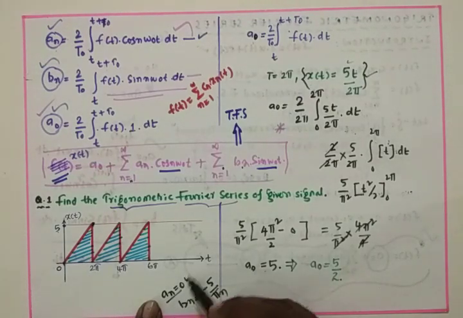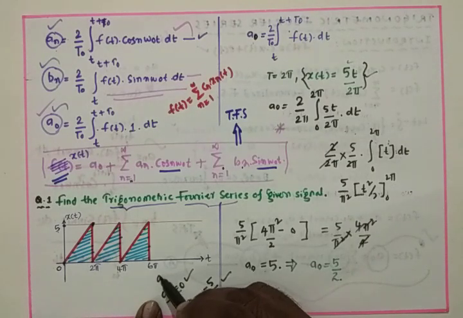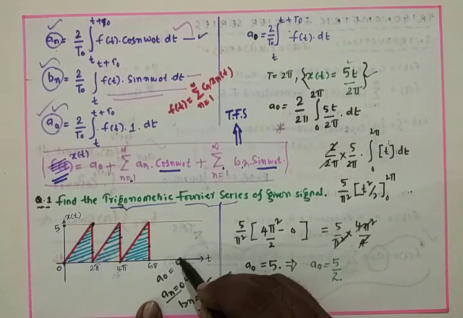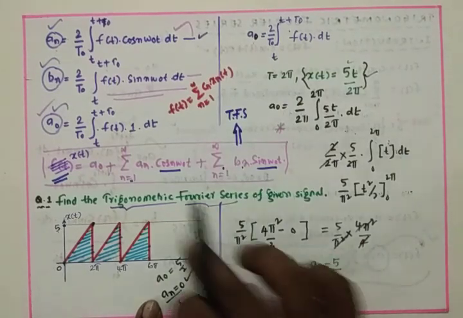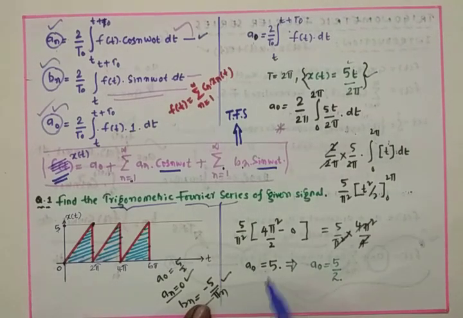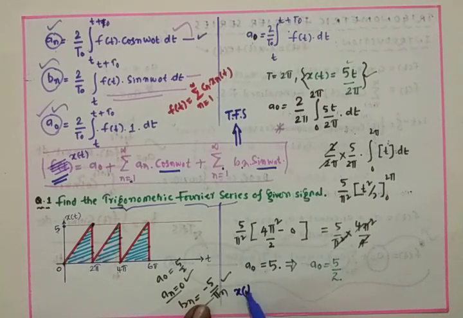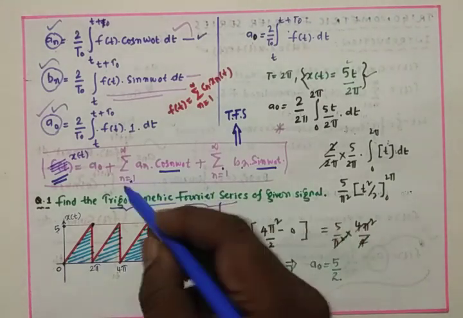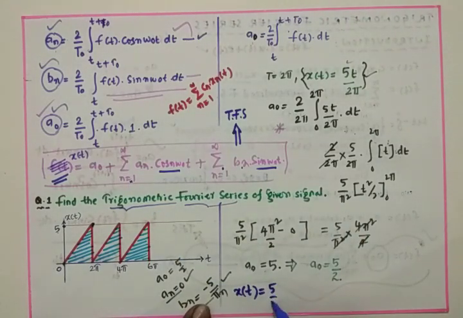An you can get is 0, Bn you will get minus 5 by pi n. Obviously A naught we got 5 by 2. Now substitute all these into this equation. Then what is the trigonometric Fourier series? That is x of t is equal to A naught, which is 5 by 2, plus sigma n is equal to 1 to infinity.